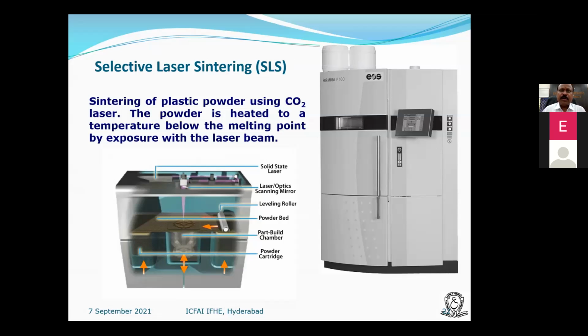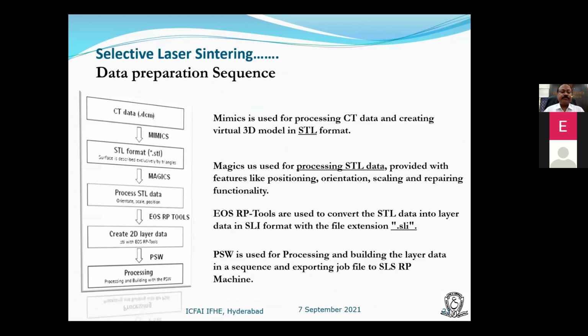The commercial name is polyamide. PA 2200 is the plain polyamide, and PA 3200 GF is glass filled. If you want more strength, we need to go for a different type of powder. It utilizes a CO2 laser, carbon dioxide laser. If it is a plastic one, the laser power is less. If it is a metal one, the laser power is more to sinter the metallic powders. In this case, 30 watts of power is there to sinter polyamide.